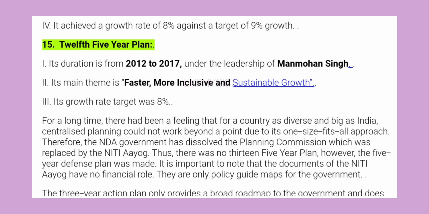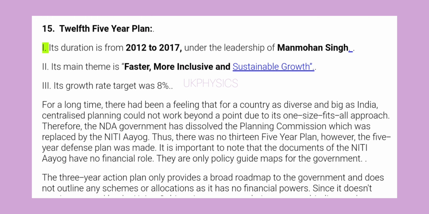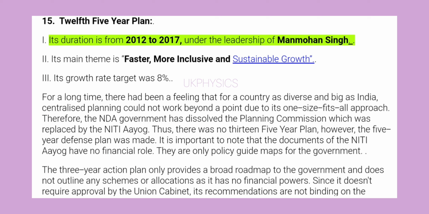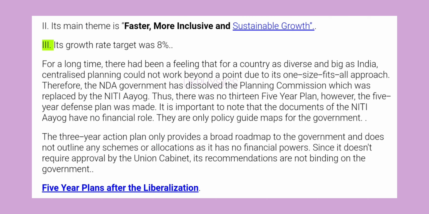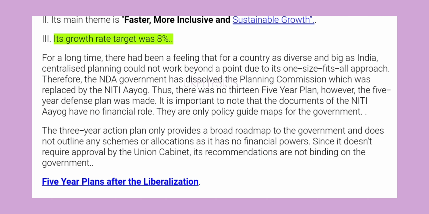15. 12th Five-Year Plan. 1. Its duration is from 2012 to 2017 under the leadership of Manmohan Singh. 2. Its main theme is faster, more inclusive and sustainable growth. 3. Its growth rate target was 8%.